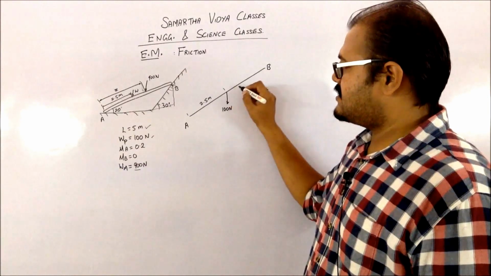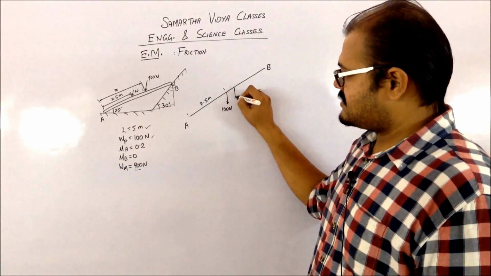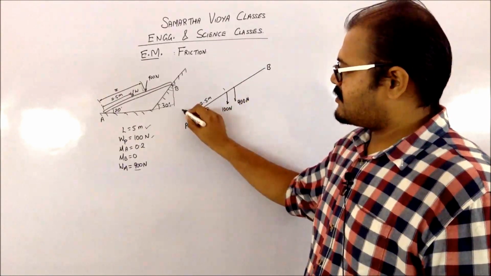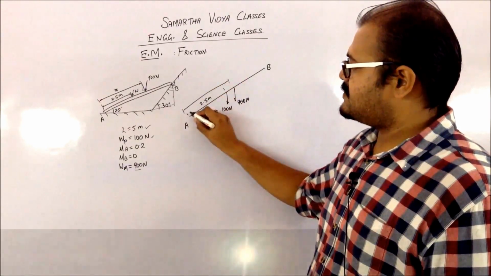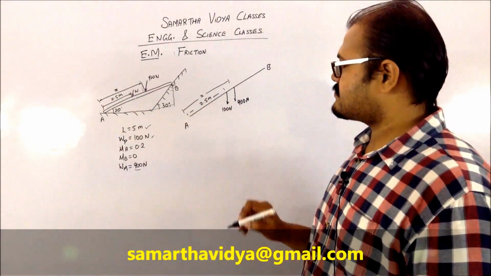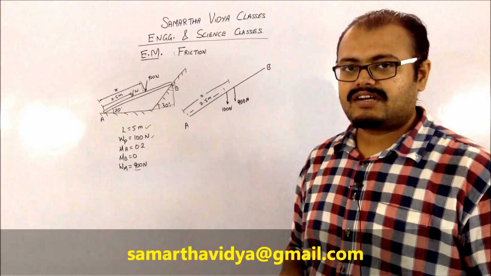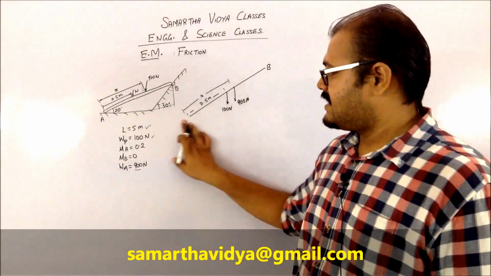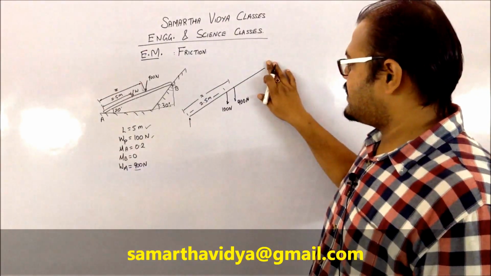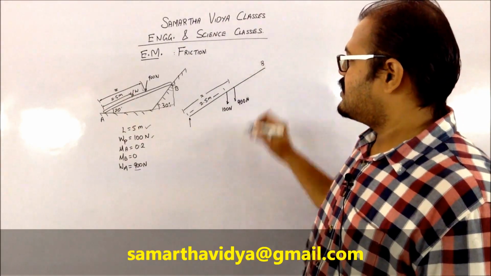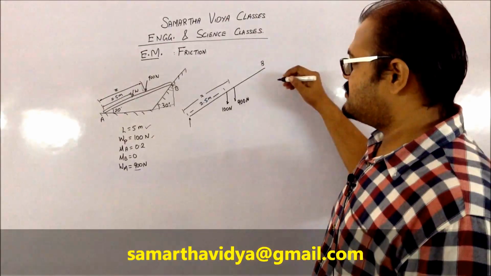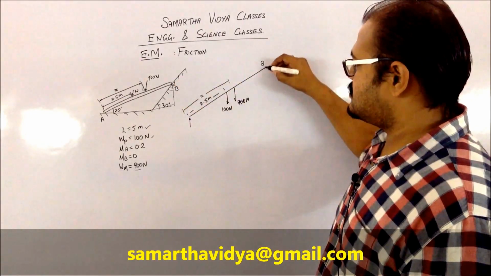Then on this particular plank there is a man who is going to walk. So let us say that he walks till distance of x from point A, till which it is going to be safe for him to walk. Then what is to be noted is there is going to be a reaction force at A and there is going to be a reaction force at B. The reaction force at B, that is a normal reaction force at B, is going to be perpendicular to this particular surface.